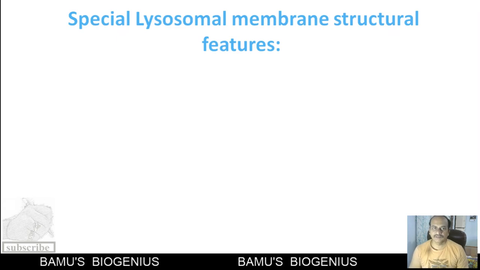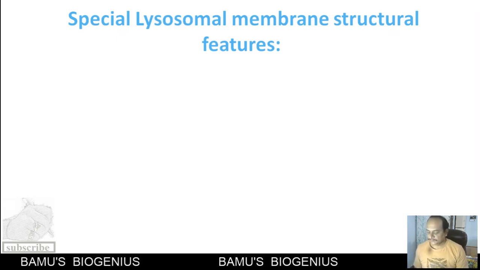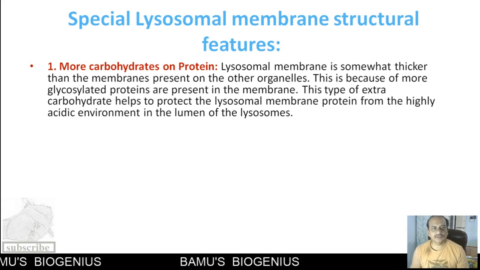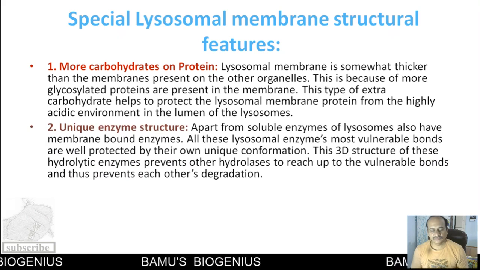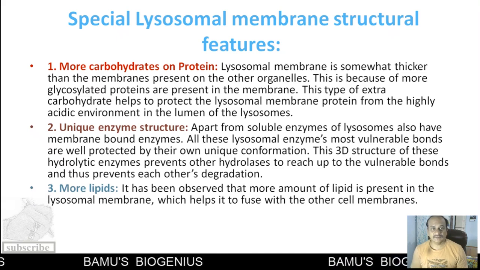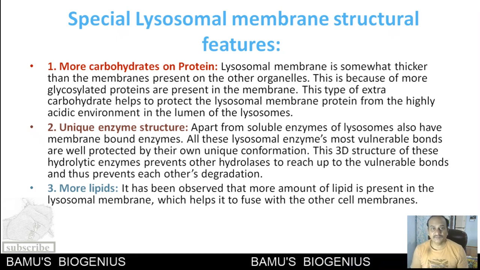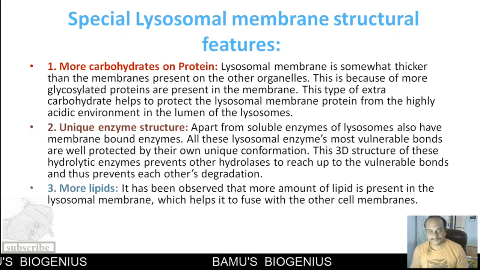Now we will discuss special lysosomal membrane structural features. The first is more carbohydrates on the proteins. Now we know that the lysosomal lumen has acid hydrolases, and these acid hydrolases may act upon the proteins that are present on the membrane. To save the proteins of the membrane, these proteins are more glycosylated.